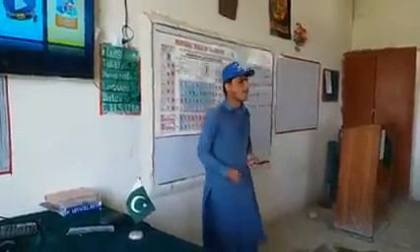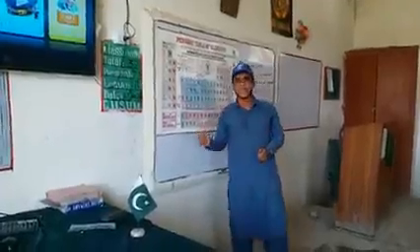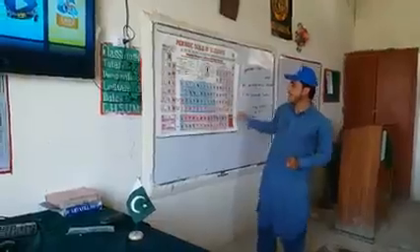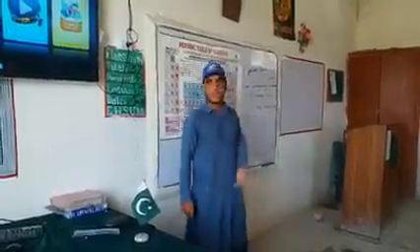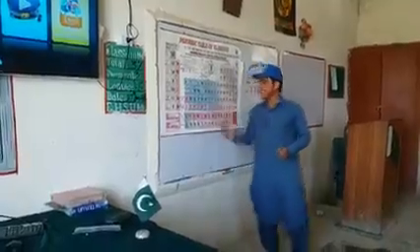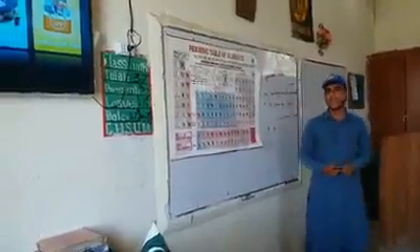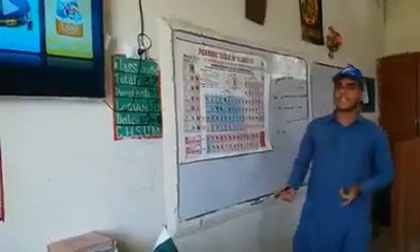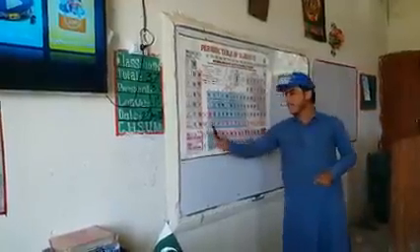potassium, calcium, scandium, titanium, vanadium, chromium, manganese, iron, cobalt, nickel, copper, zinc, gallium, germanium, arsenic, selenium, bromine, krypton, rubidium, strontium, yttrium, zirconium, molybdenum, technetium, ruthenium, rhodium, palladium, silver, cadmium, indium, tin, antimony, tellurium, iodine, xenon, cesium, barium, lanthanum, cerium, praseodymium, and so on through the remaining elements up to the actinides and beyond.